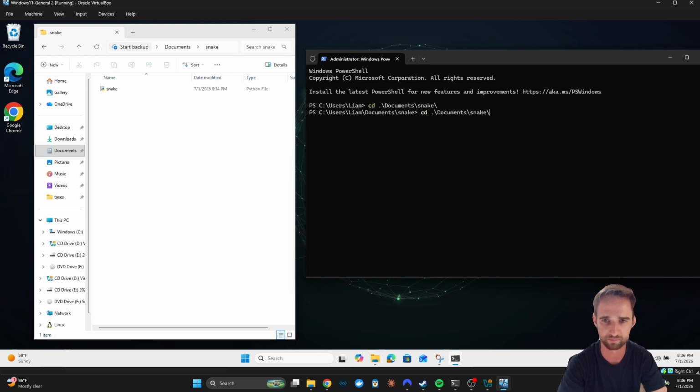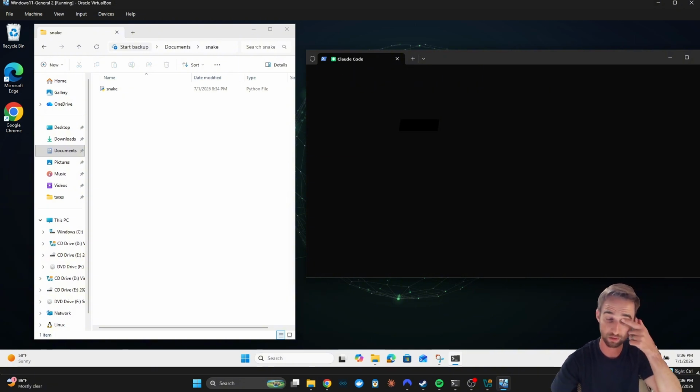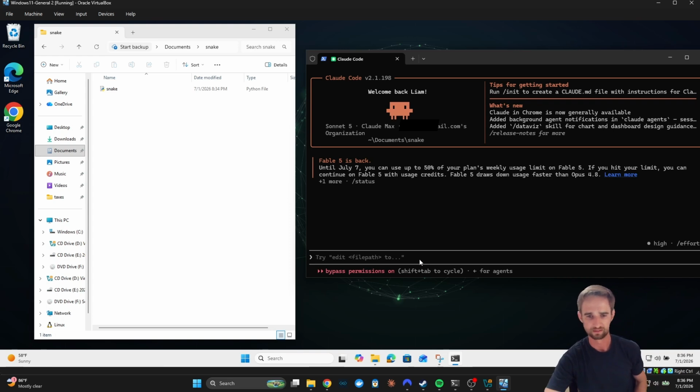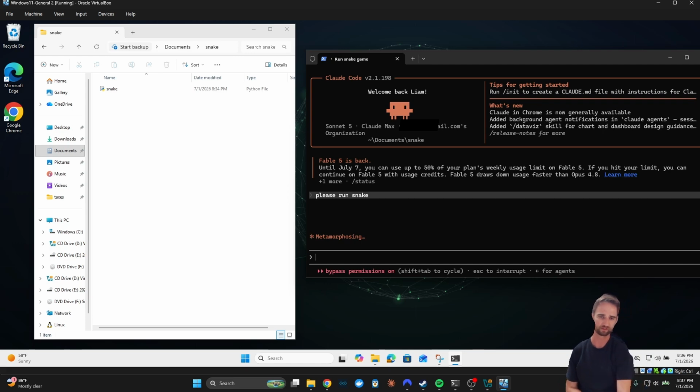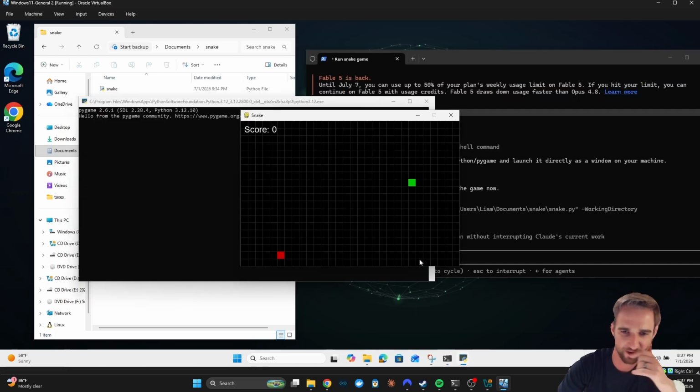Actually, if I press the up arrow, it'll use previous commands, so I don't have to type out dangerously skip permissions. Pro tip. All right, now look, okay, this is a fresh new session. I'm gonna say, please run Snake. Look at that. Let's see if it'll work. There we go. There's our Snake game.